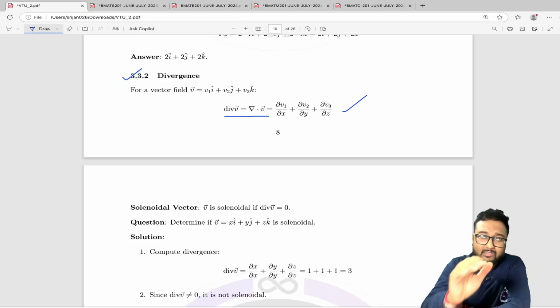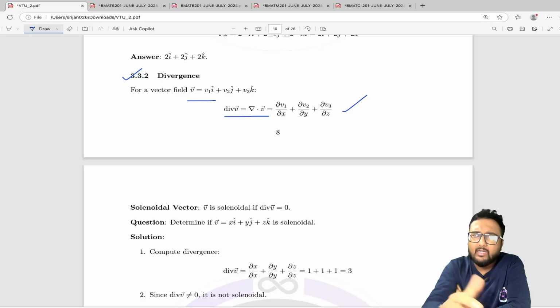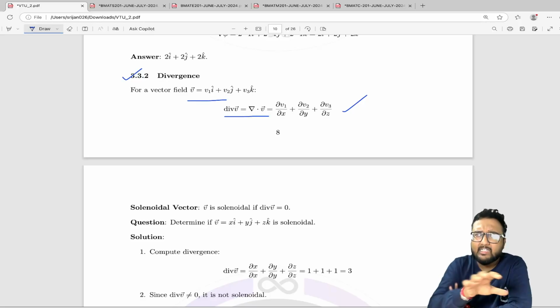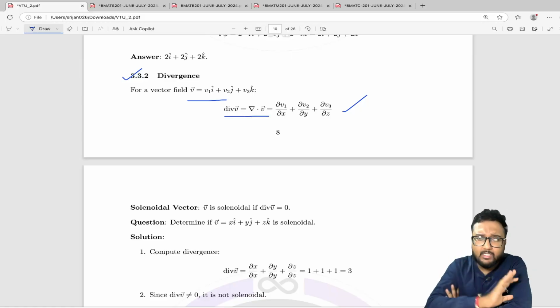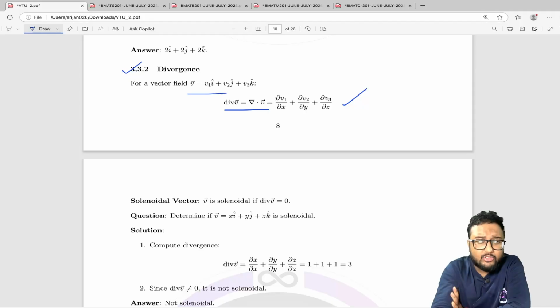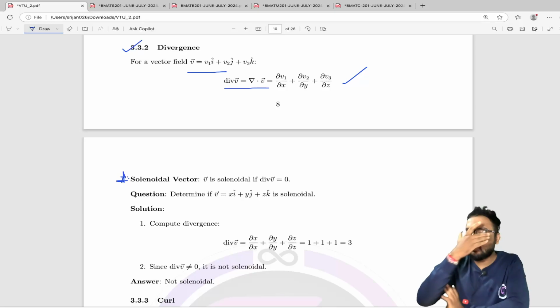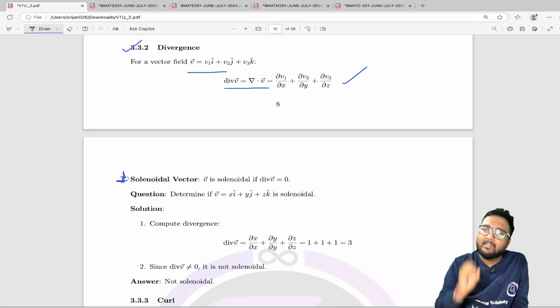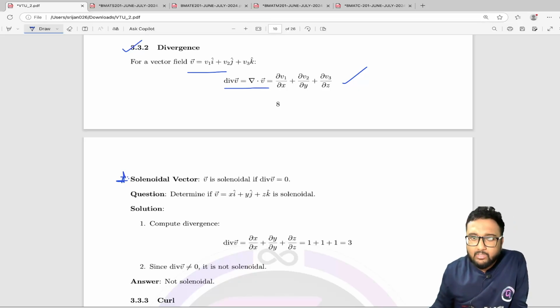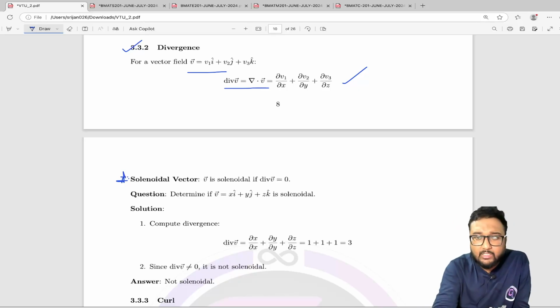That is, for example, the vector is defined like this: v1 i cap plus v2 j cap plus v3 k cap. Again, it can be different. Suppose you have studied a i cap plus b j cap plus c k cap, or f1 f2 f3, whatever it is, but the representation is this only, right? And next, one of the most important things that you need to remember is the solenoidal vector. When do we call a vector solenoidal? Yes, you have said it correctly: whenever the divergence of the vector is 0, the vector is called solenoidal. One question is there to verify this thing.